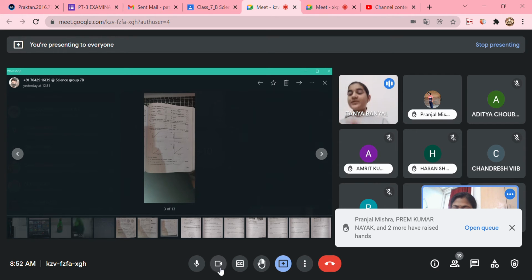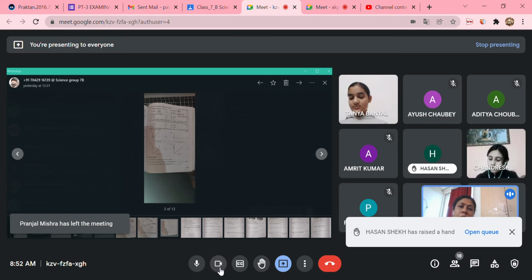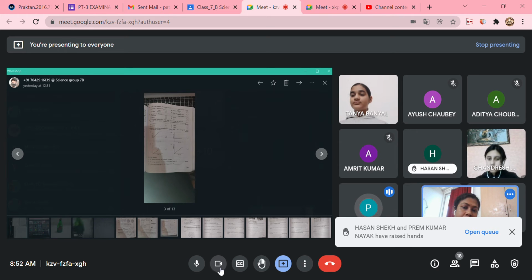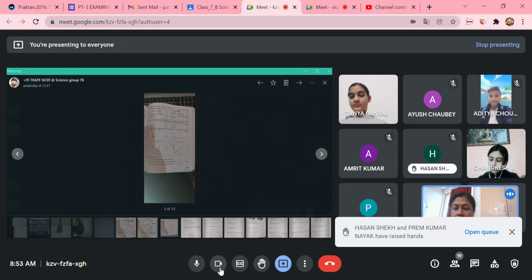Next: every object moves with a constant speed. It is not correct, false, because bodies may move in a uniform motion or in a non-uniform motion. Mostly objects move in non-uniform motion. Every object should not have a uniform or constant speed. Okay, next.